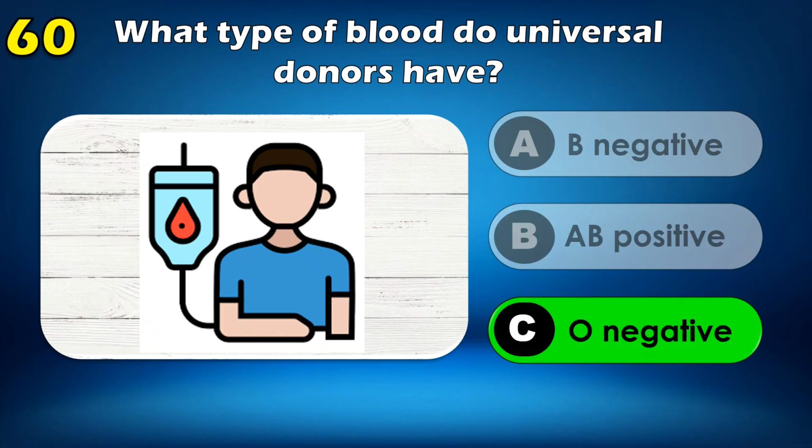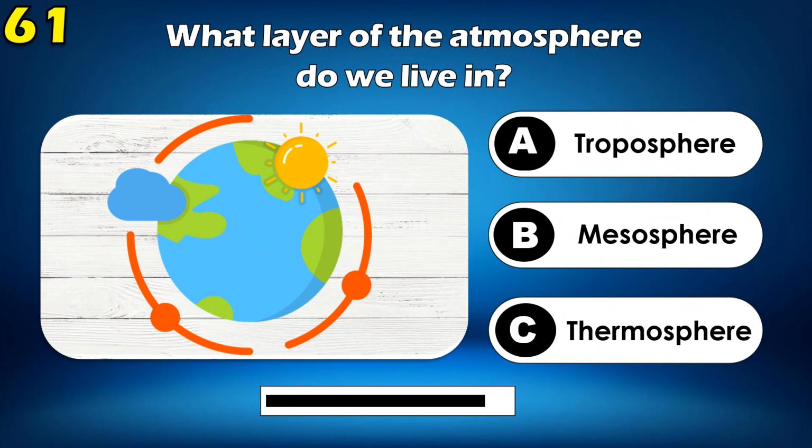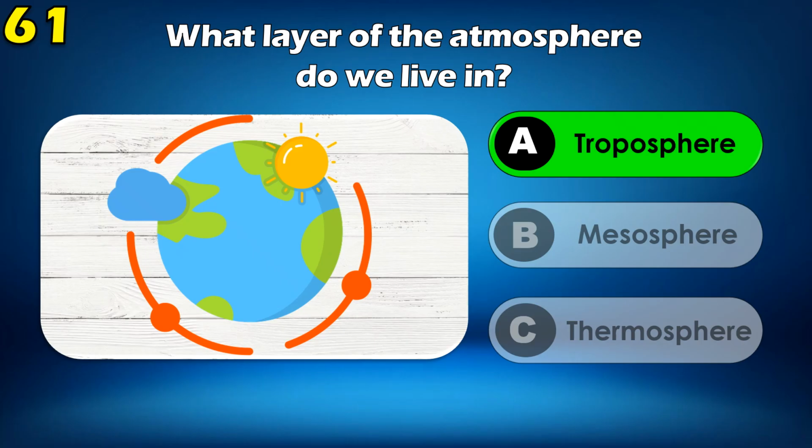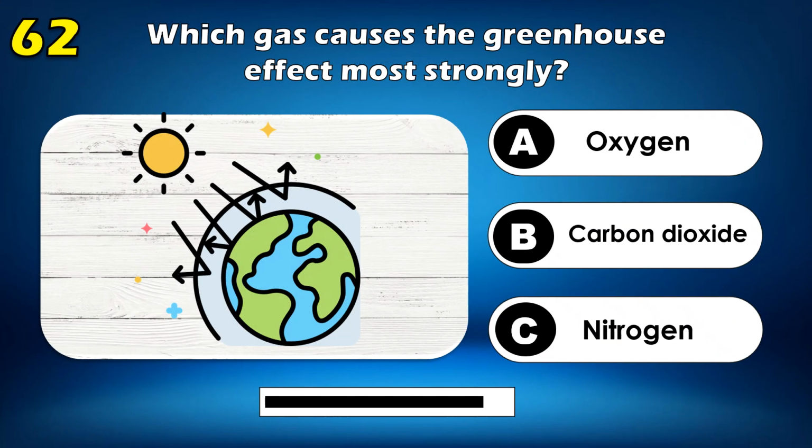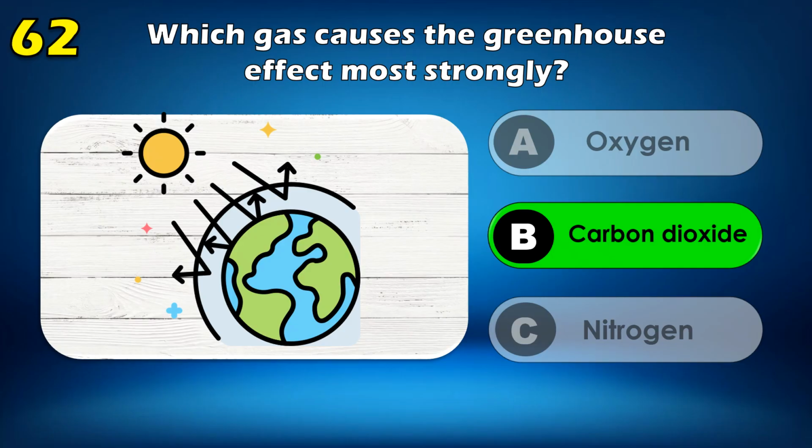Microscope. What type of blood do universal donors have? O negative. What layer of the atmosphere do we live in? Troposphere. Which gas causes the greenhouse effect most strongly? Carbon dioxide.